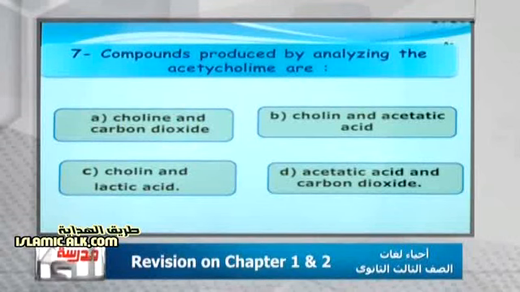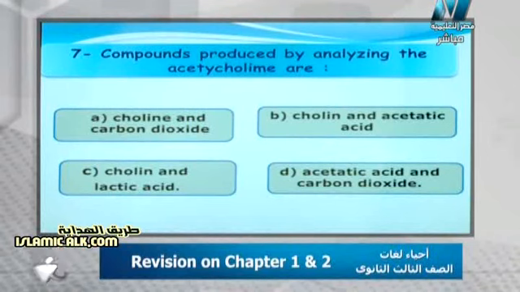Let's see the next question. Compounds produced by analysis of the acetylcholine are dots. Choline and carbon dioxide, choline and acetic acid, choline and lactic acid, acetic acid and carbon dioxide. What do we tell him, Mr. Yahya? The right answer is B, because whenever acetylcholine is decomposed, it produces two different things: acetate or acetic acid, and choline. Of course, that is due to the action of the cholinesterase enzyme, which causes the hydrolysis or complete hydrolysis of acetylcholine after performing its function.